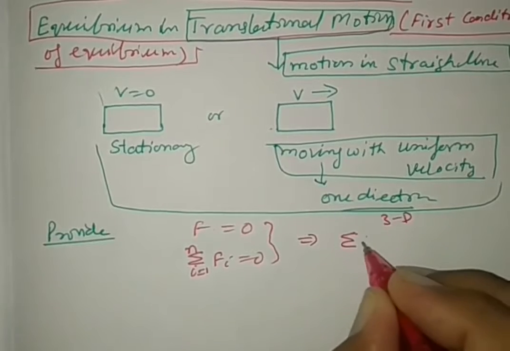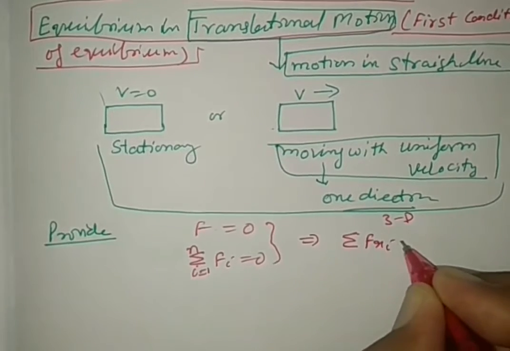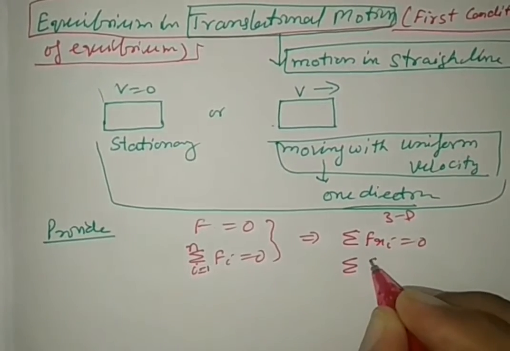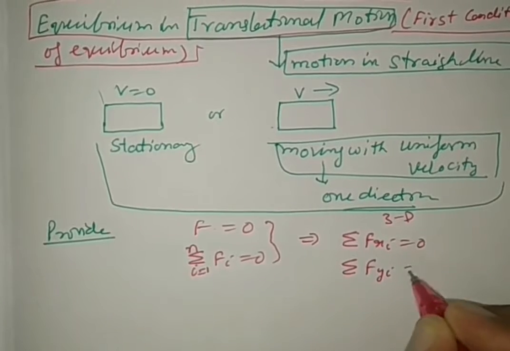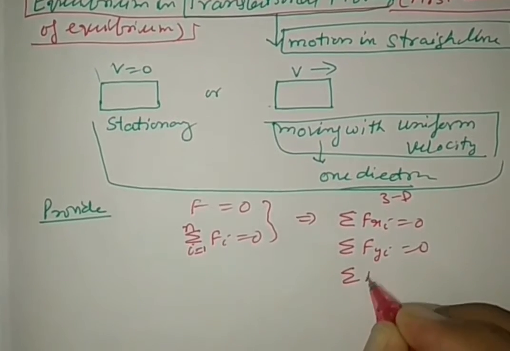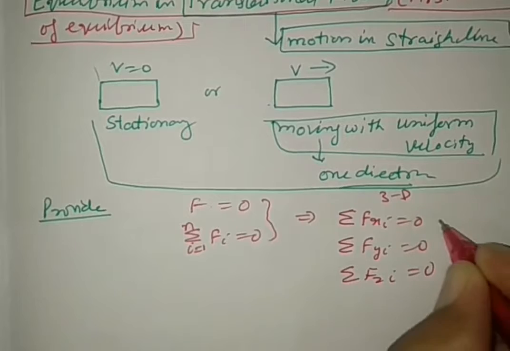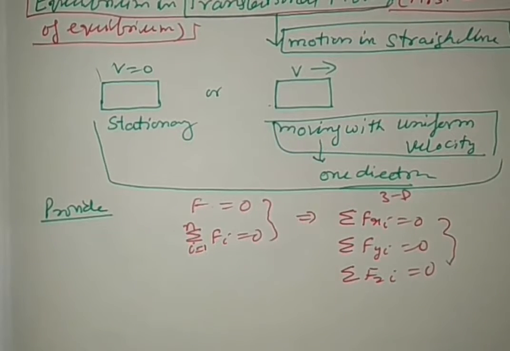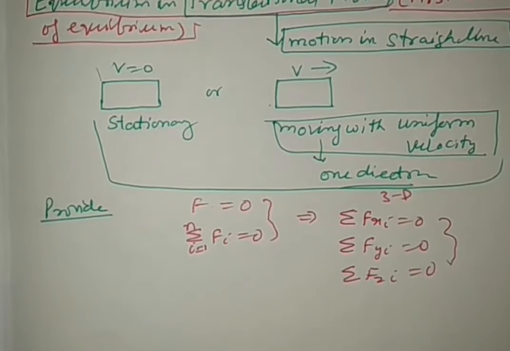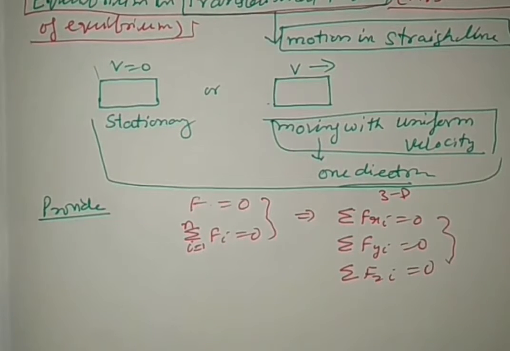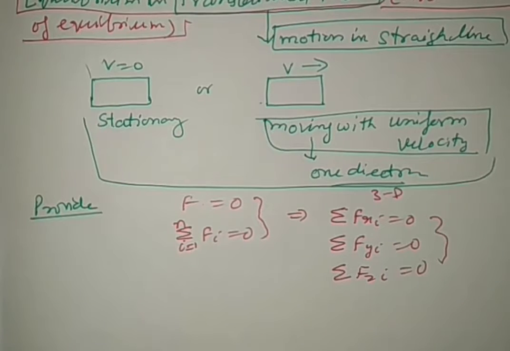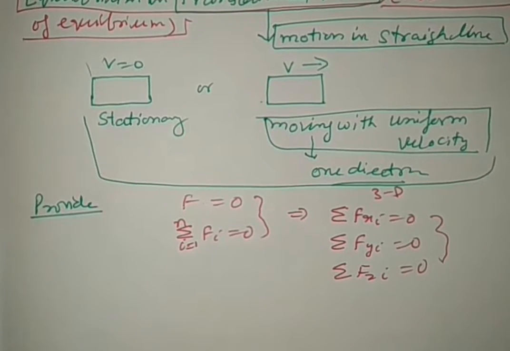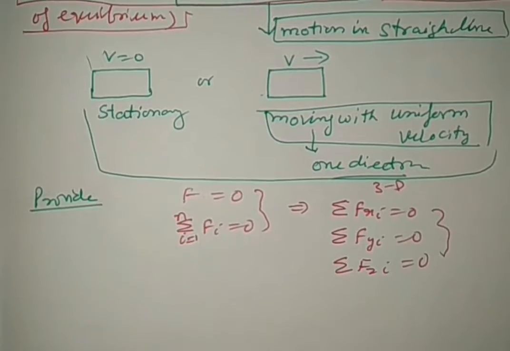We are talking in 3 dimensions: summation of all Fx is 0, summation of all Fy is 0, summation of all Fz is 0. In all three conditions this force must be 0, then it can be said to be in translational equilibrium, motion in one straight line.